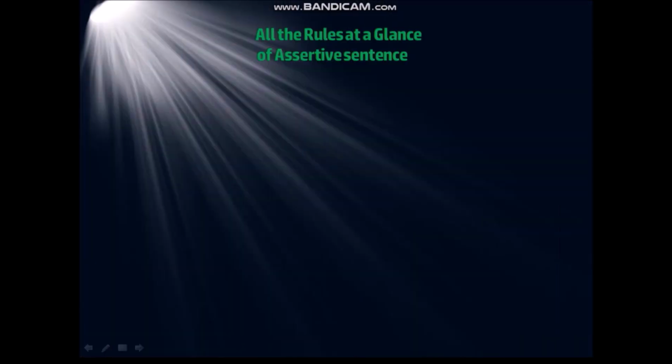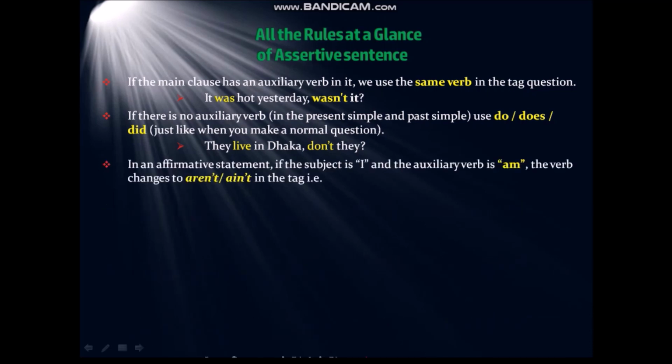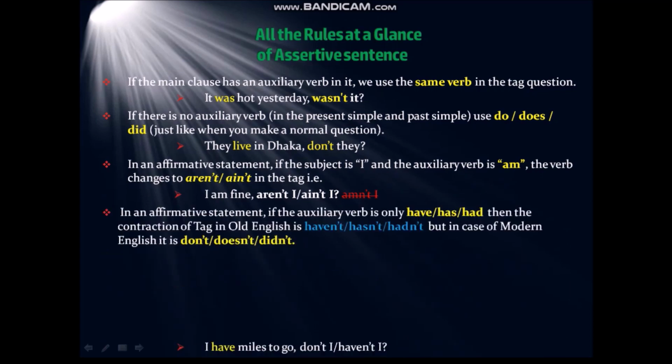So let's get back to all the rules of tag questions of assertive sentences at a glance. The first rule was, if the main clause has an auxiliary verb in it, we use the same verb in the tag question. Like, it was hot yesterday, wasn't it? Then if there is no auxiliary verb, then we use do, does, did. They live in Dhaka, don't they? Next, in an affirmative statement, if the subject is I and the auxiliary verb is am, the verb changes to aren't or ain't in the tag question. Like, I am fine, aren't I? Or I am fine, ain't I? You cannot write amn't I, that is incorrect.